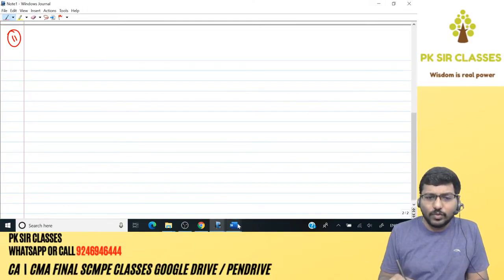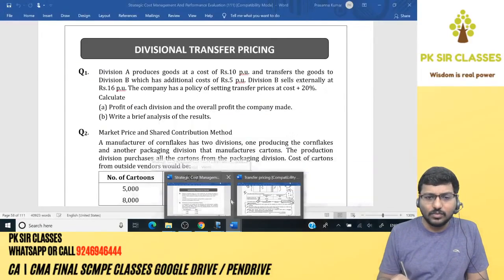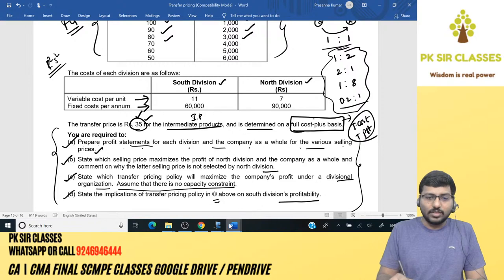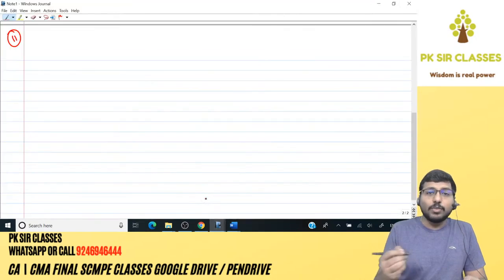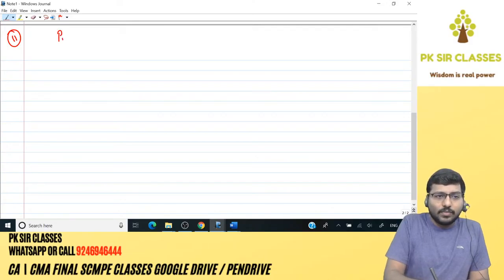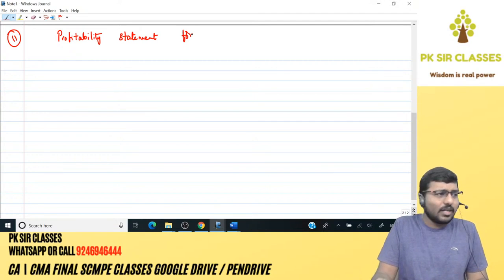Look at the requirement of the question. Prepare profit statements for each division and the company as a whole for various selling prices. So the first target is to prepare what? Profit statements. Let's do that. Profitability statement for what is the first division here? You have your question.